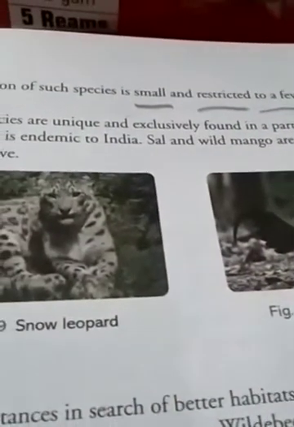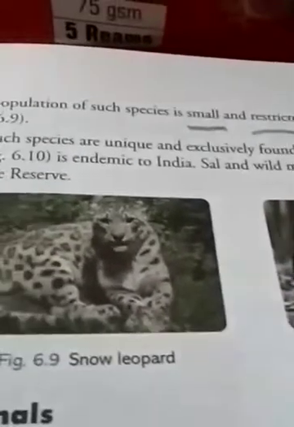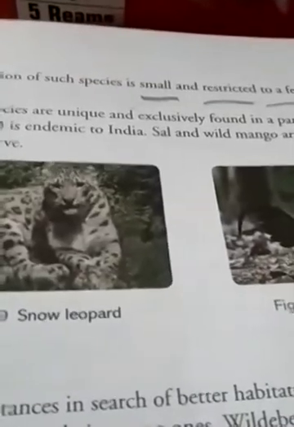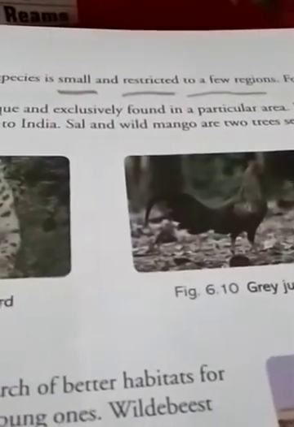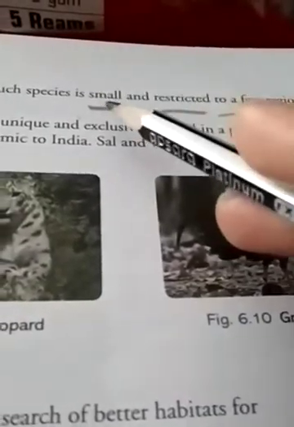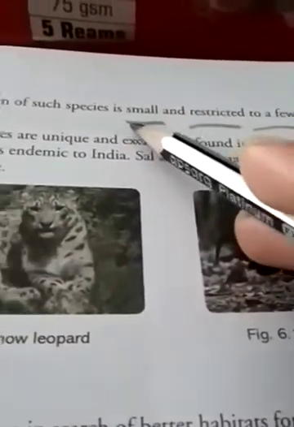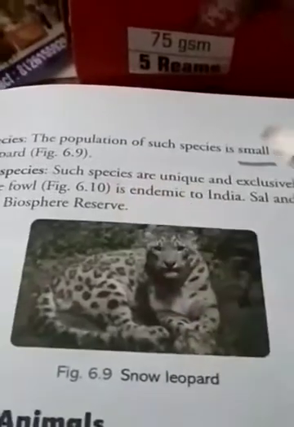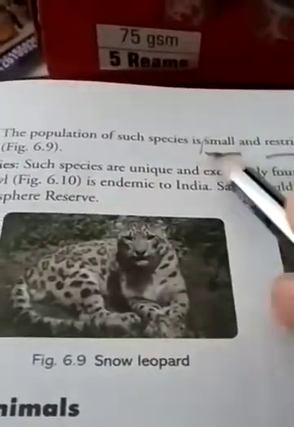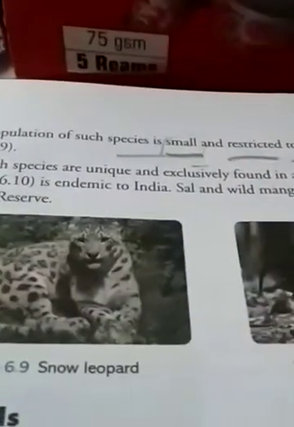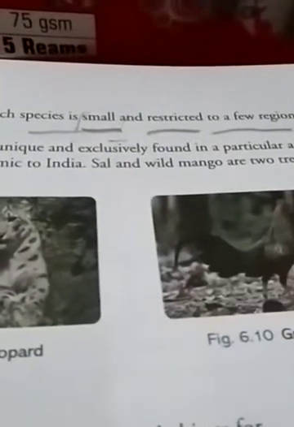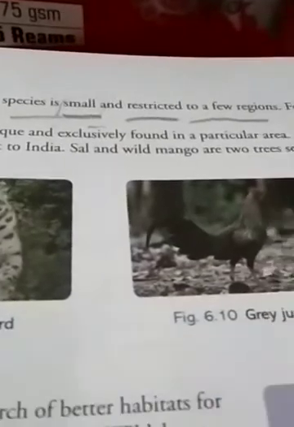It means the population of such species is small and restricted to a few regions. These are not found all over India, but they are found in some restricted regions. Their population is small, less in number, or they are found in a small region.